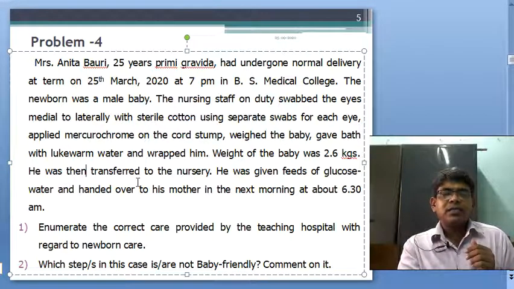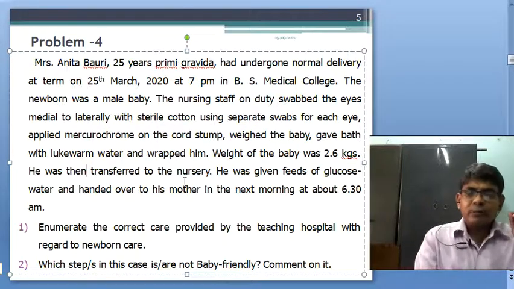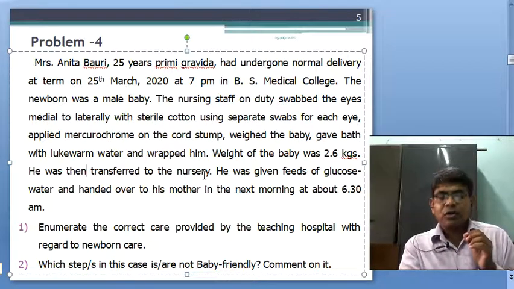And he was then transferred to the nursery. This is questionable. If there is any problem, any respiratory distress or respiratory problem, then the baby should be transferred to the nursery, but a normal baby should not be transferred to the nursery. So this is also a wrong statement.